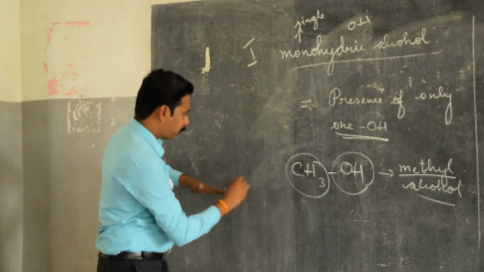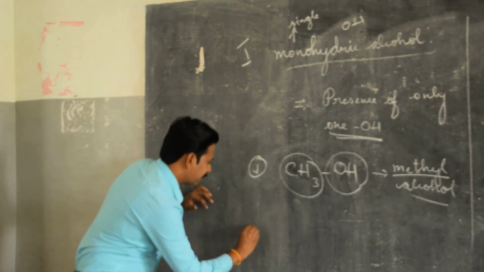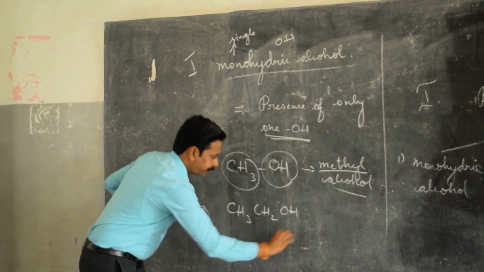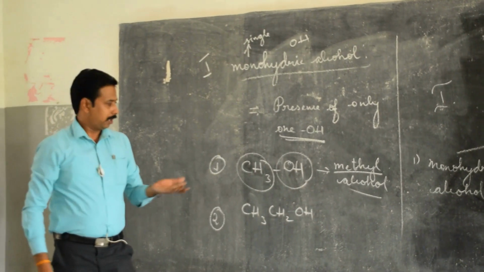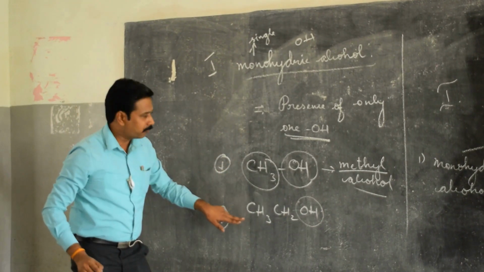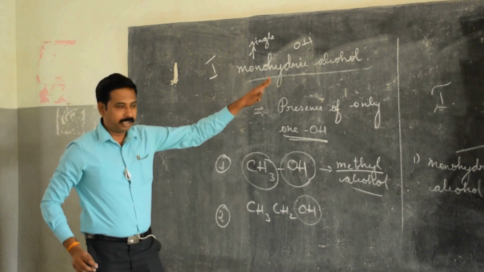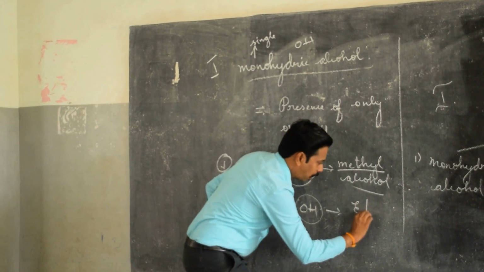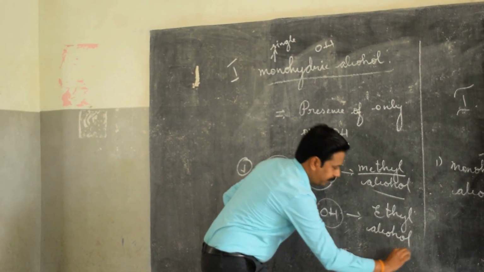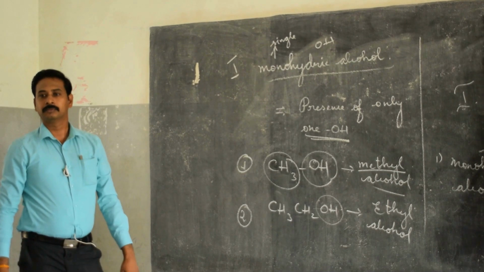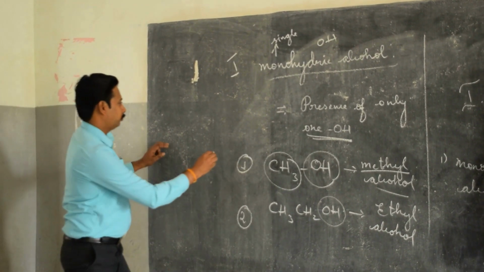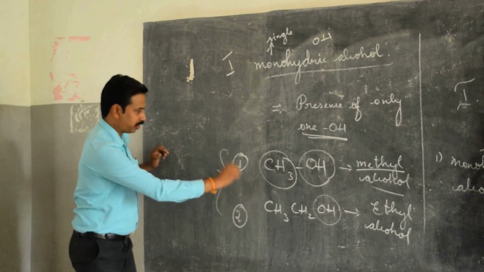Yes, of course, I can write one more example. Second example, CH3CH2OH. Why? Because only one OH is present in the molecule, so it is called monohydric alcohol. The name of this alcohol is ethyl alcohol. The examples may come as a 1 mark question in your examination, so kindly make a note of it.